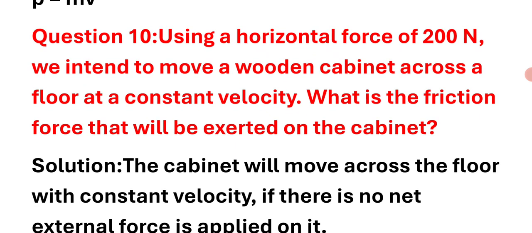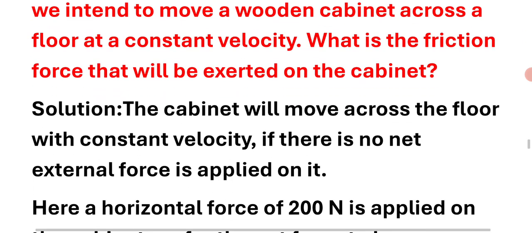Question number 10. Using a horizontal force of 200 Newton, we intend to move a wooden cabinet across a floor at a constant velocity. What is the friction force that will be exerted on the cabinet? Right answer.